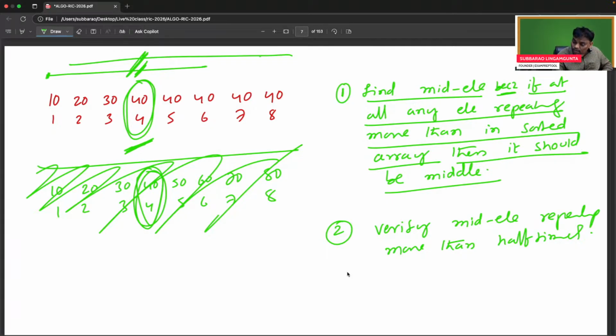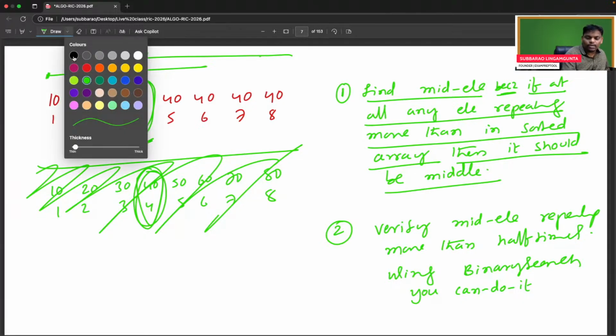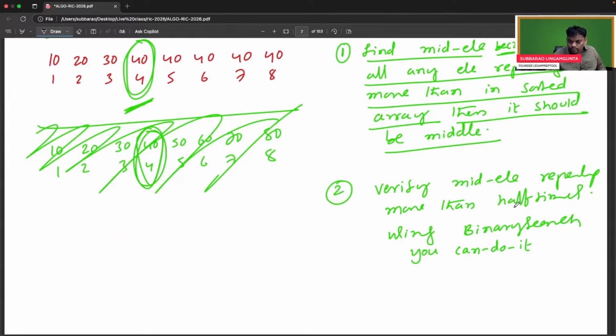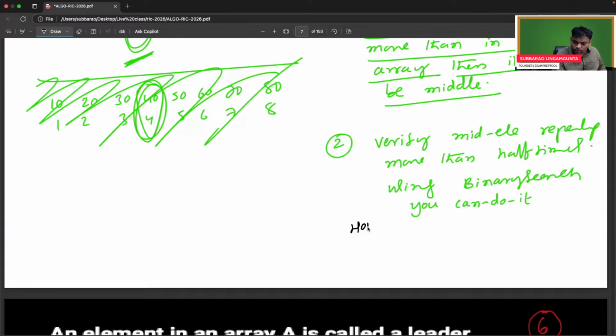Some people are asking, sir, how to verify? Because it is a sorted array, you can do it using binary search. How? The next question is going to be how. How can you do this? Very simple. First step, everyone listen.